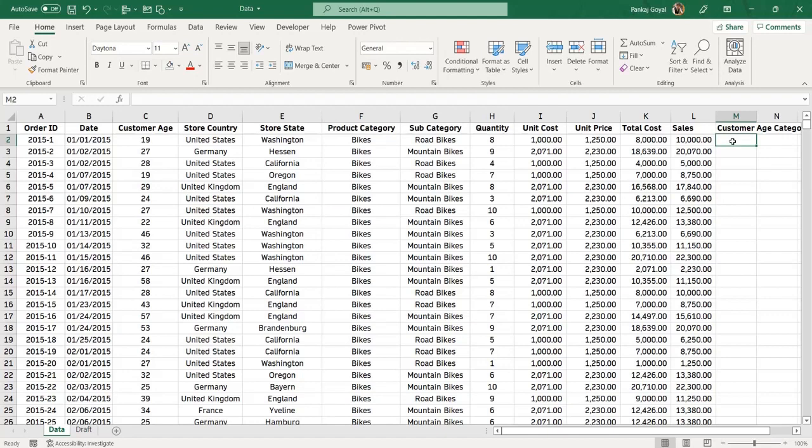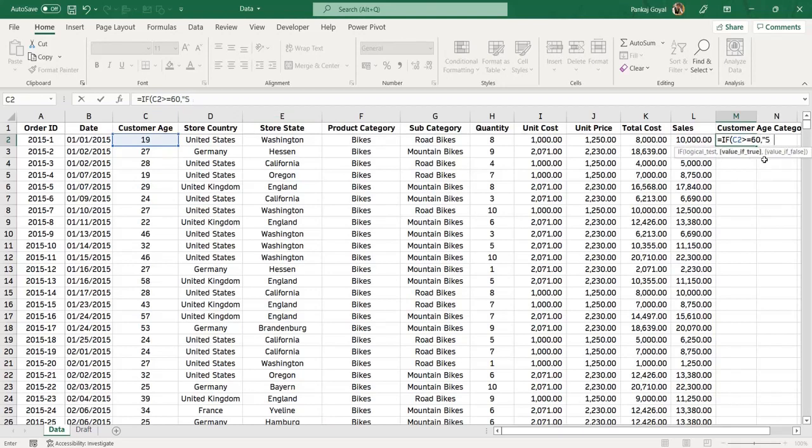So what I can do here, I can use an if formula. So I'll use equal to if, then press tab to start the bracket. Now, first of all, I have to give the logical test. So my logical test would be if this cell C2 is greater than equal to what, 60. If this condition is true, what would be my value if true? This would be senior. So I'll write senior here, double quotes close, and again a comma.